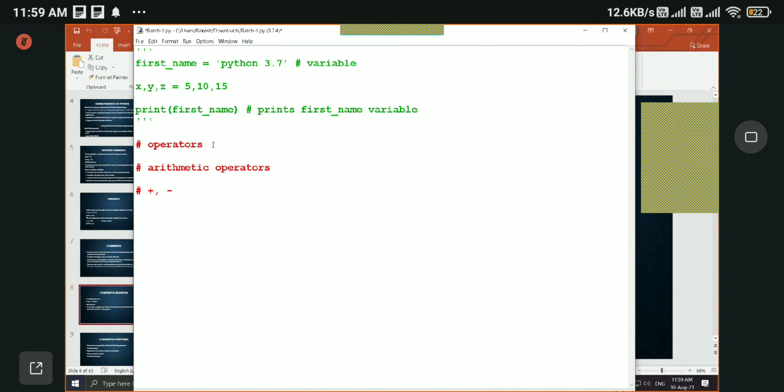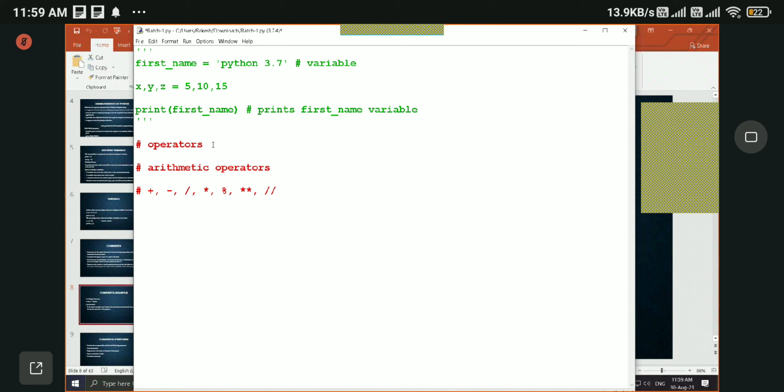Plus, minus, division, multiplication, right? Modulo operator, right? Exponent or power, right? And a special operator which is two forward slashes, which is an integer division or floor division. So let us see them one by one.